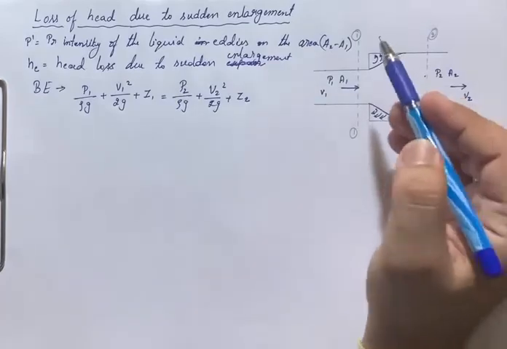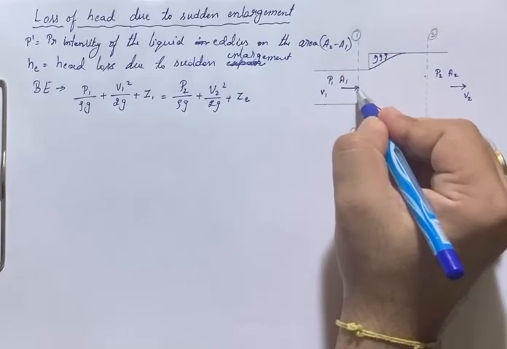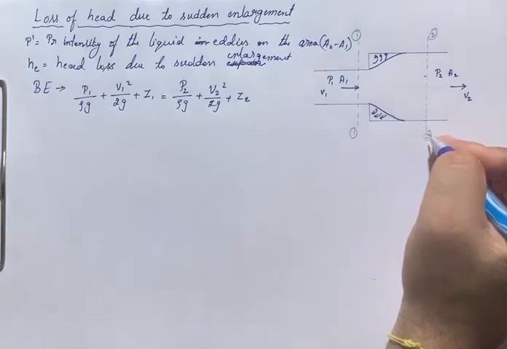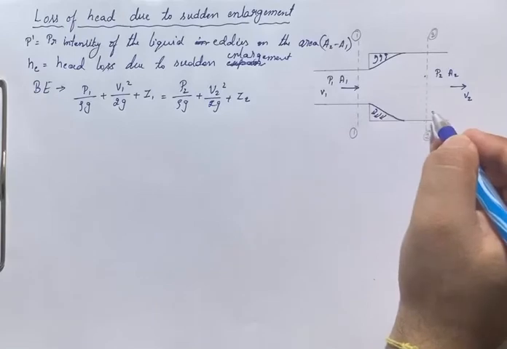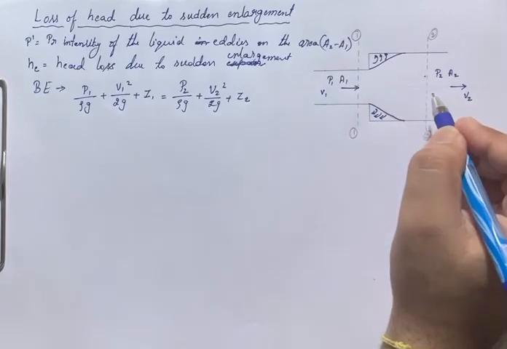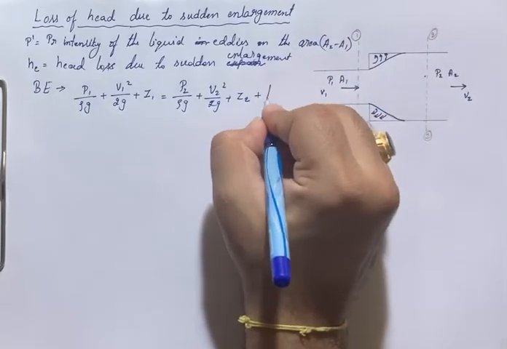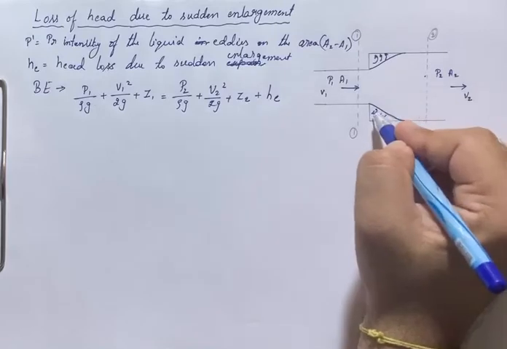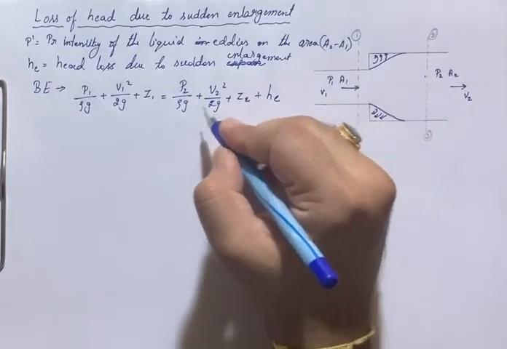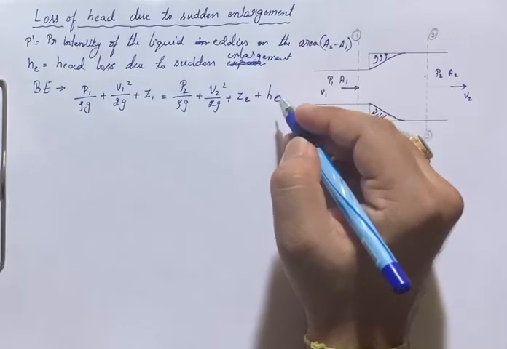This is the total energy in section 1 and section 2. The total energy in section 1 will not be the same in section 2, as there will be some losses. To equate them, I need to add the loss of head due to sudden expansion, because of the formation of eddies. So the total energy in section 2 becomes P2 by rho g plus V2 square by 2g plus Z2 plus HE, the head loss due to sudden expansion.